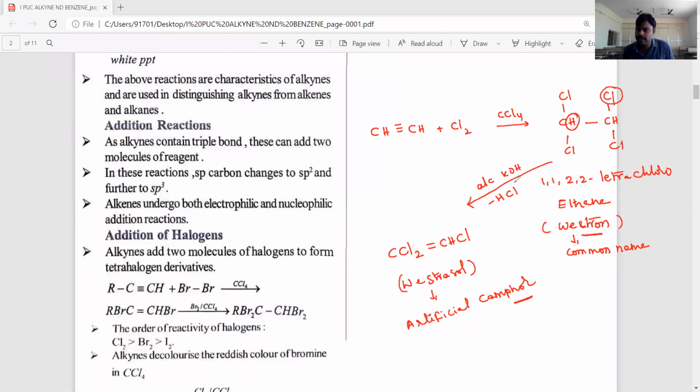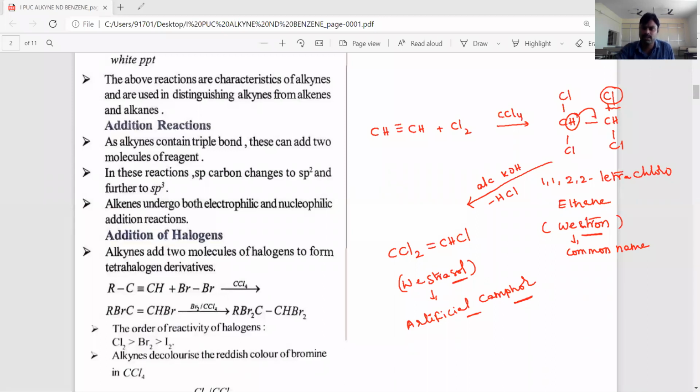If it is treated with alcoholic KOH, one hydrogen and one chlorine will be eliminated to produce CCl2 double bond CHCl, called Westrosol. This Westrosol is commonly known as artificial camphor. Another important thing is that Westrosol is also a very important compound. It is used as a solvent and in so many chemical reactions.